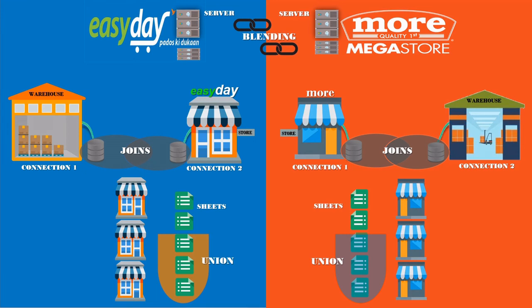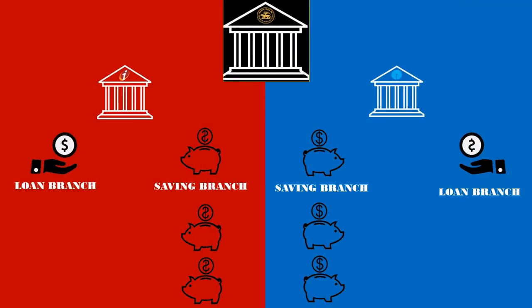So now, here we have another example for you, for which you have to solve the case and mention your answers in the comment section. I am explaining the case. Here we have RBI, that is the Reserve Bank of India, under which we have two other banks. Listen carefully. One bank is ICICI Bank, whose structure is private, and the other is SBI Bank, whose structure is public. Each bank has two branches. One of them is a loan branch and the other one is a saving branch.